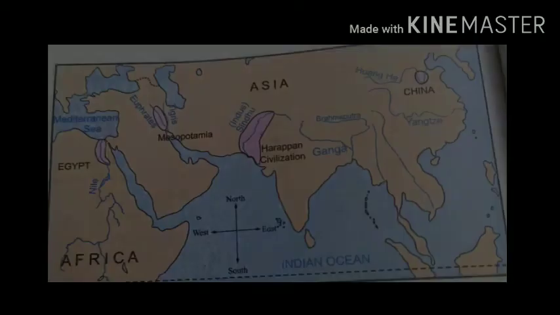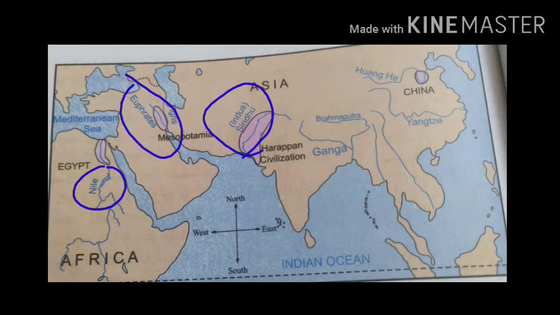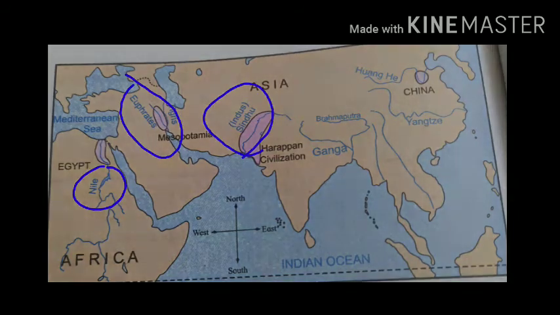Let us have a look at the map and check out the areas where man started settling down in ancient times. So here is the map. As I told you, man began to live a settled life on the basins of the Sindhu or Indus River, Nile River and Euphrates.